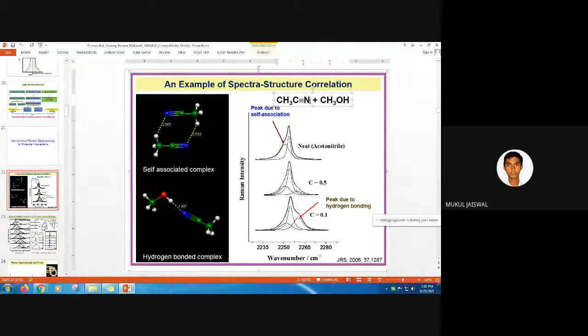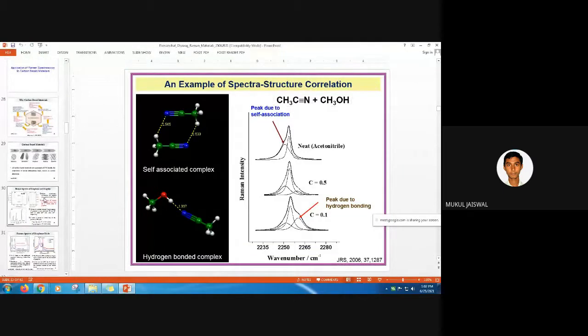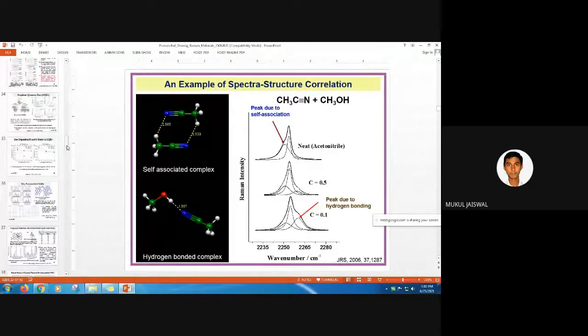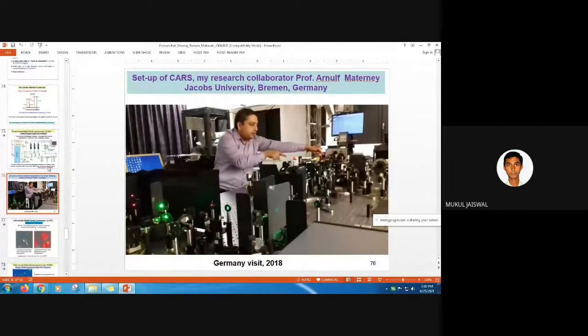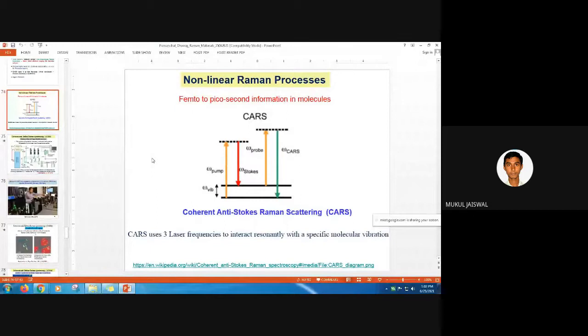Thank you, sir. Got that. Sir, one more question. The last. Sir, you have discussed a little bit about CARS, you said that you are using 3 lasers. Sir, I don't have any advanced readings on CARS, but a little bit I know that in our course we have read about 2 lasers we are using. Sir, what is... Yeah, you are right.